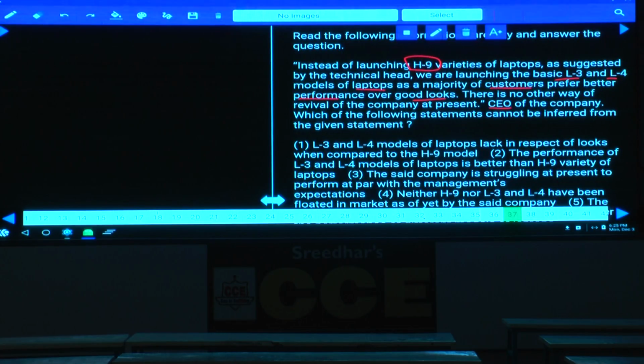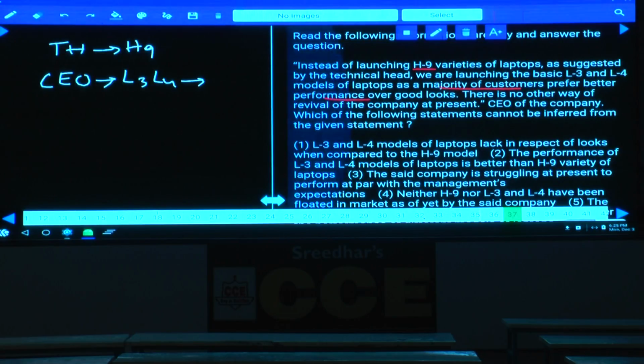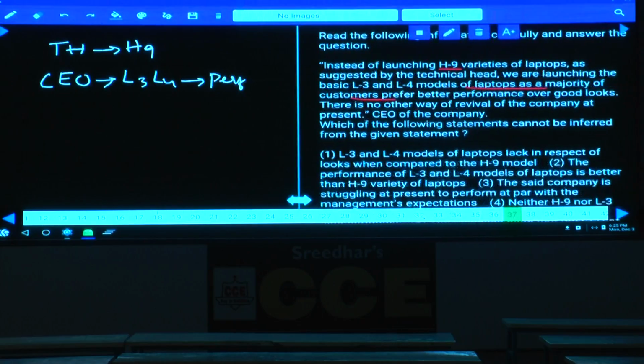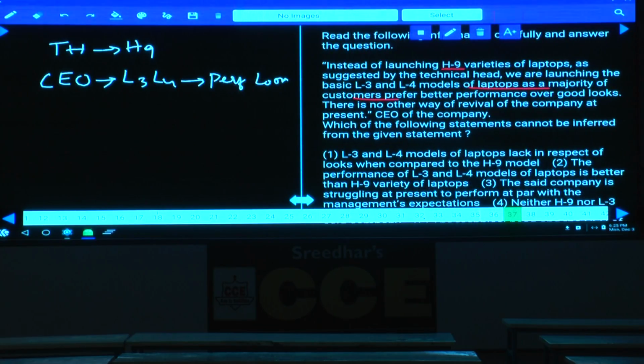Now in this one also, what happens here? Instead of launching H9 varieties of laptops, as suggested by the technical head. Now the technical head asked for H9 to launch, whereas the CEO is planning to launch L3 and L4. What is the reason he cited here? Because L3 and L4 have better performance. Majority of customers prefer better performance. Performance is good, but when compared with H9, the looks are bad.